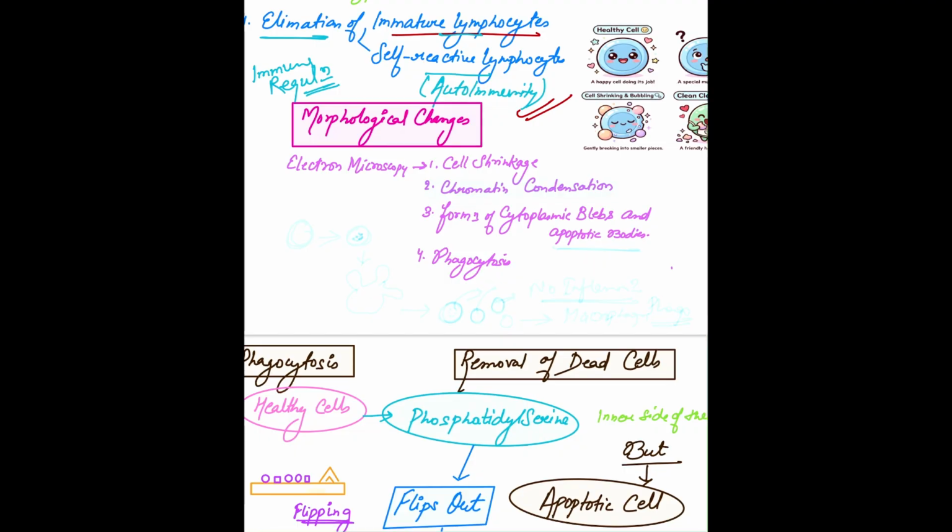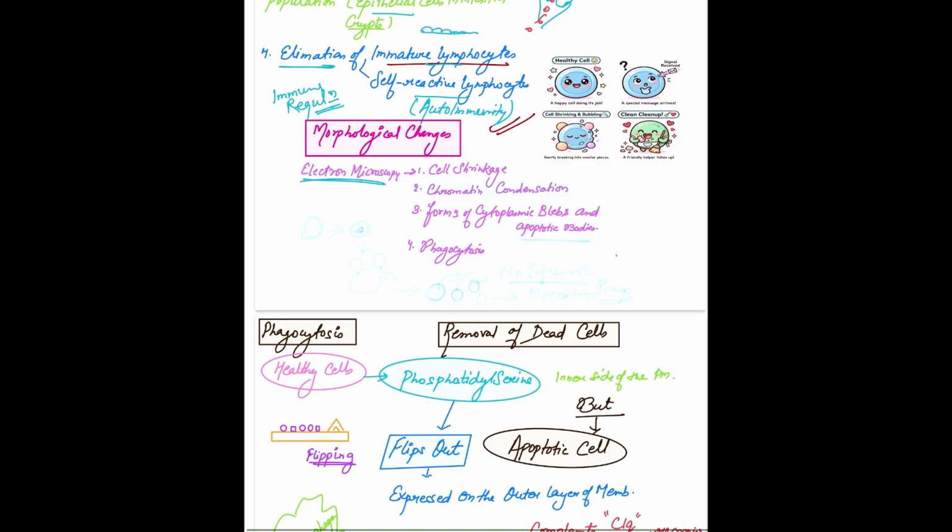First, under electron microscopy, we can visualize all the morphological changes well. The first change that we can see is the shrinkage in the cell size. This is the normal cell; when it goes under apoptosis, first the cell will shrink, it will become smaller in size. After that, chromatin will start condensing. This is the hallmark of apoptosis, chromatin condensation.